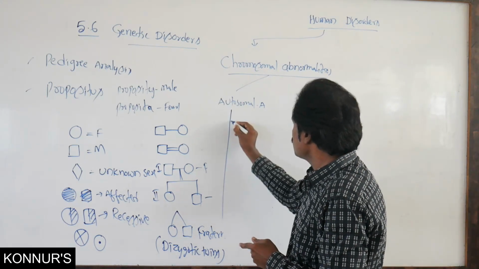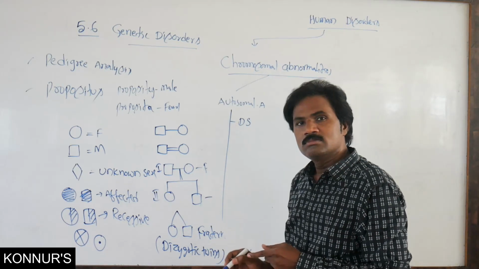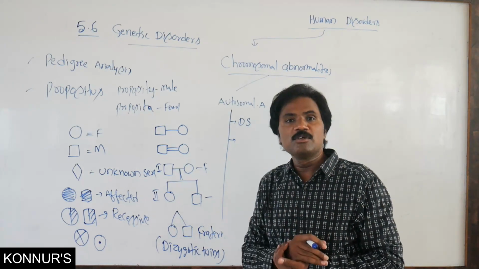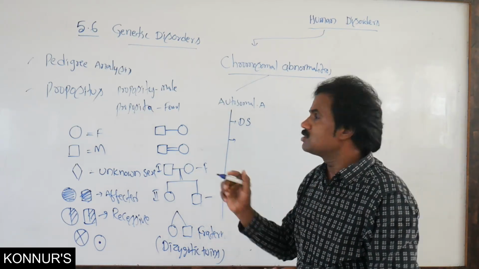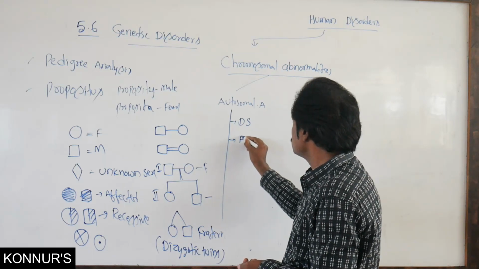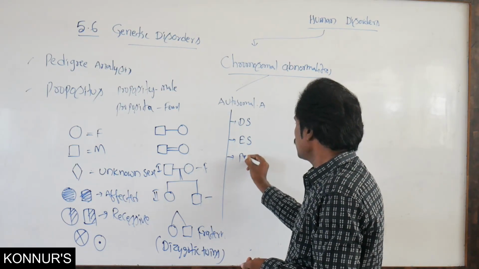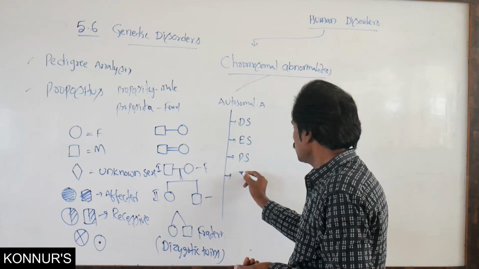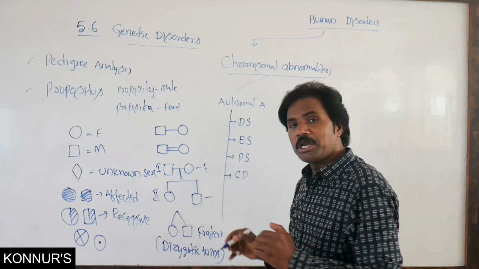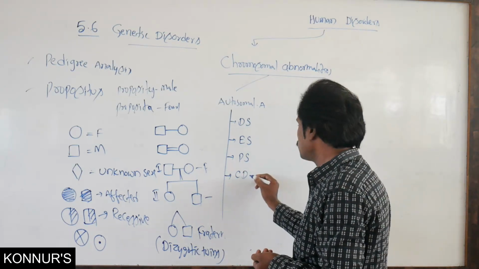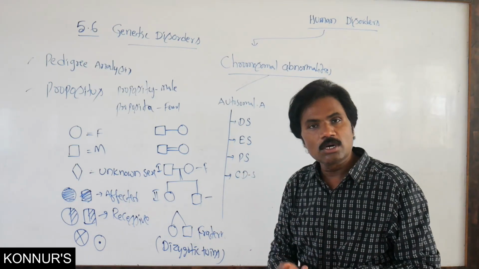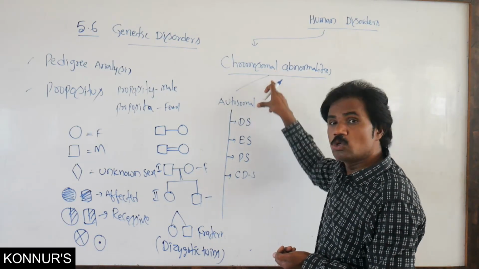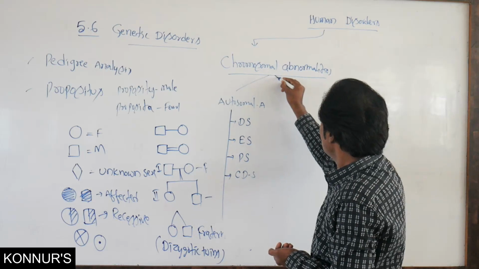That is Down's syndrome, as well as Edwards syndrome, then Patau syndrome, then Cri-du-chat syndrome. These are autosomal chromosomal abnormalities.